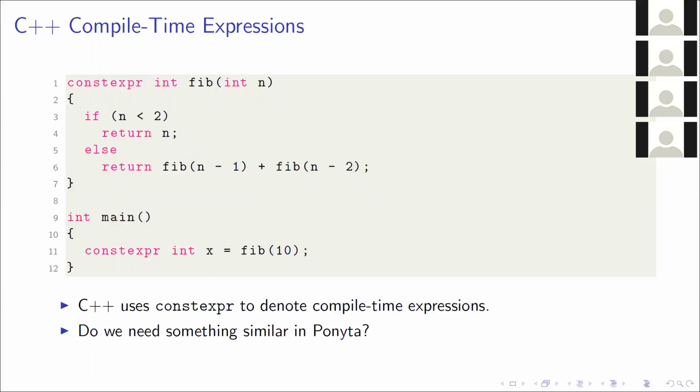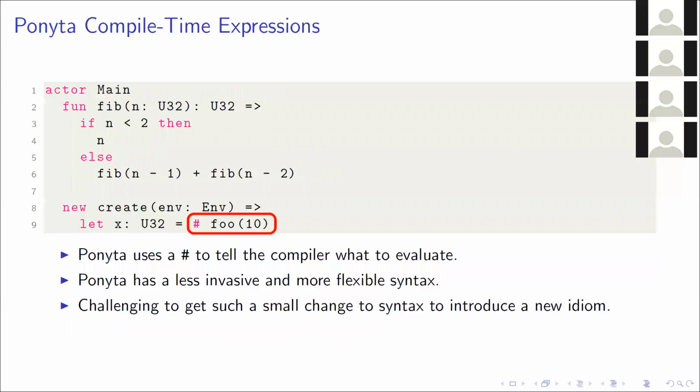What this will do is the compiler will go away and evaluate fib(10) and assign that value to x. And you'll note that this constexpr keyword crops up every time we want to do a compile-time expression. So we considered whether we need such a keyword in Pony. Turns out we don't. All we do in Pony is we just have this hash directive which tells the compiler to go away and evaluate the compile-time expression. This is way less invasive than the constexpr keyword that we have to use in C++.